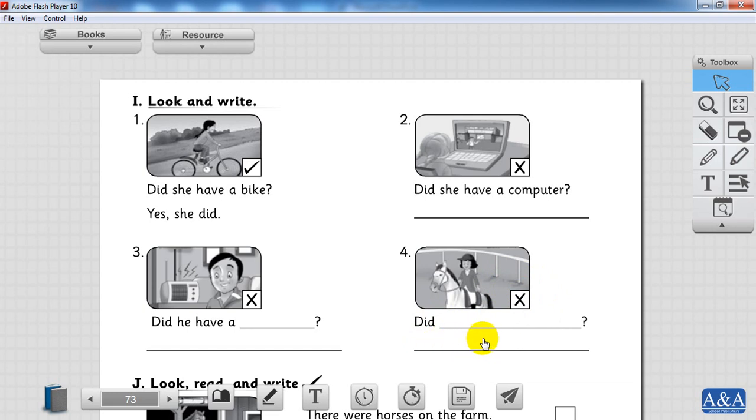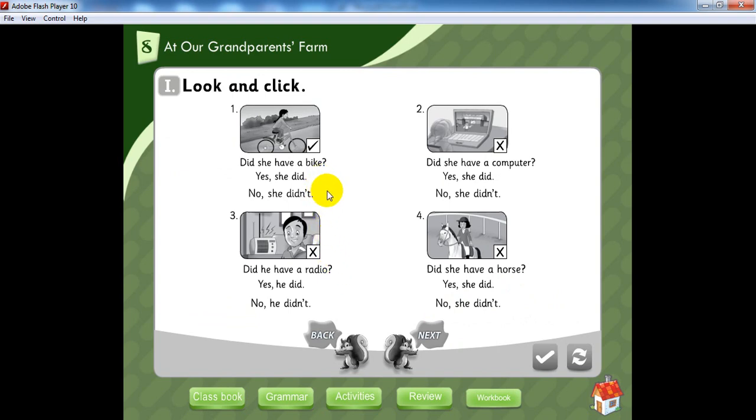No, she didn't. To complete it here, did she have a bike? Yes or no? Yes, look. So we're gonna say yes, she did. Write it in your book. Yes, she did. I'm gonna give you the chance to write it. Number 2. Did she have a computer? Did she have a computer? And we have X. So what are we gonna say? No, she didn't. No, she didn't. Write it. Take your time to write.